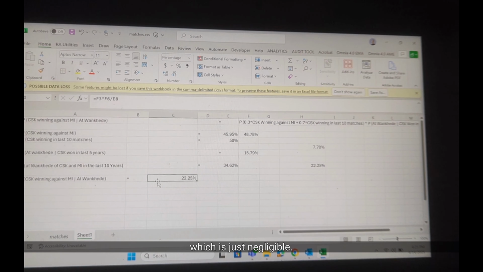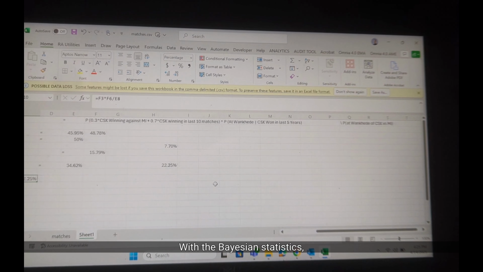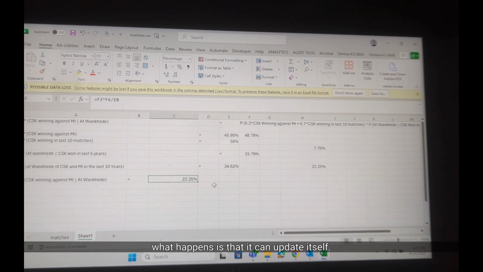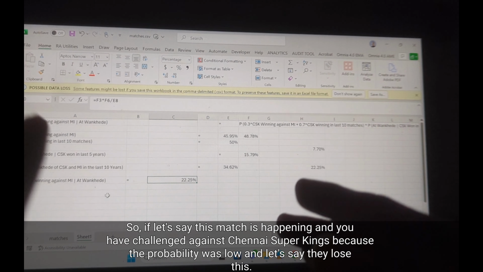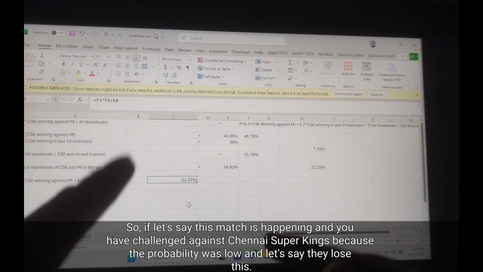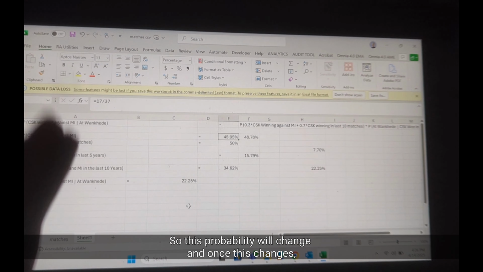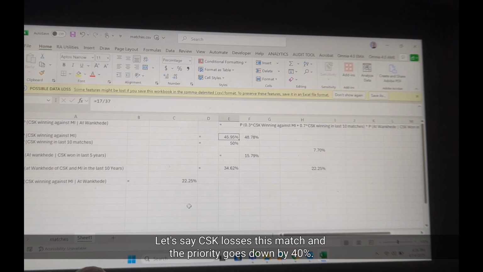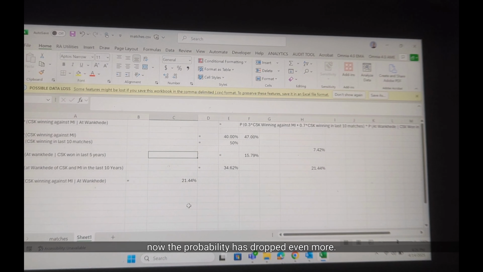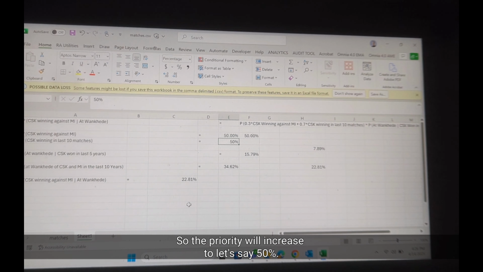which is just negligible. Now with Bayesian statistics, what happens is that it can update itself. So if let's say this match is happening and you have bet against Chennai Super Kings because the probability was low, and let's say they lose, so this probability will change, and once this changes everything else will change. Just see how. Let's say CSK loses this match and the probability goes down by 40%. You see all the numbers have changed, now the probability has dropped even more. But let's say somehow they have managed to win, so the probability will increase to, let's say, 50%.